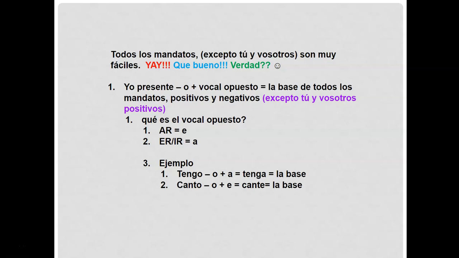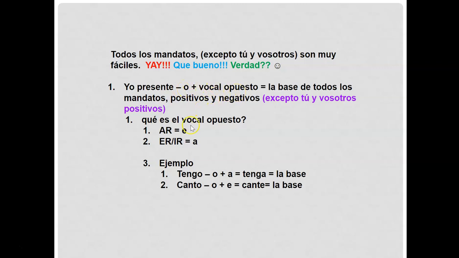So yay! As a review, you start with the present tense of yo. And why the present tense? Because all commands are done in the present tense, right here and now. Like eat your food. You're talking to somebody, telling them to do something. It's a command, so it starts in the present tense. Makes sense. Logical. So you start with the present tense, take off the yo, and you put the opposite vowel.